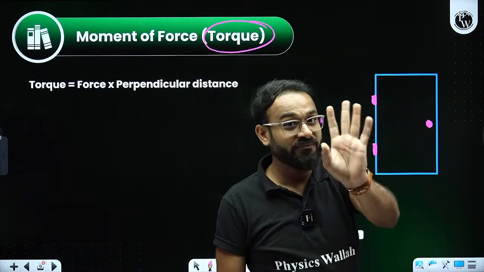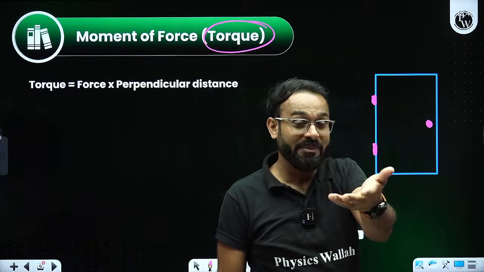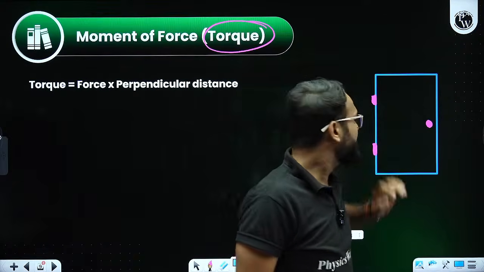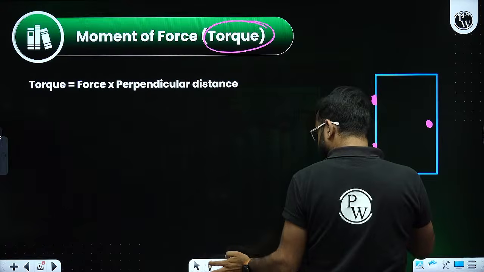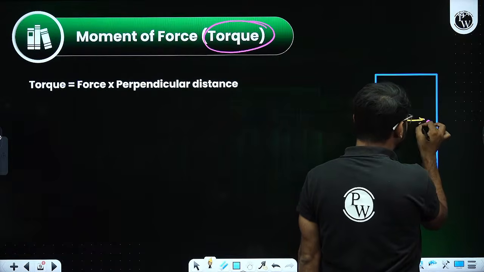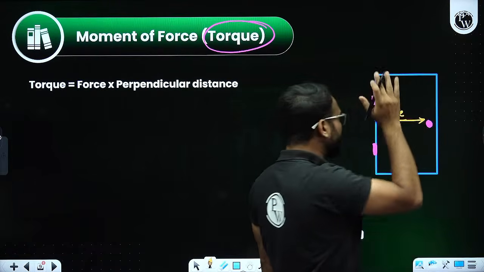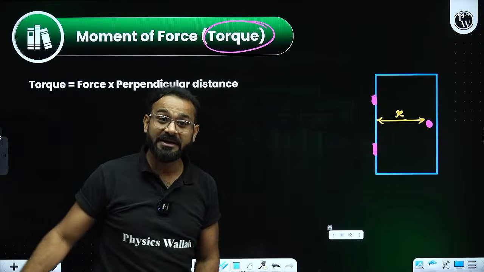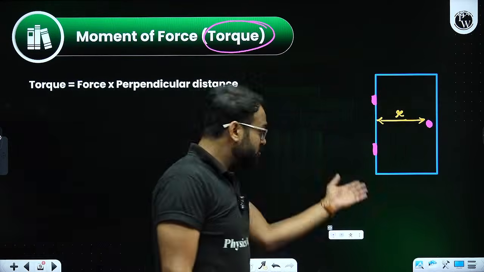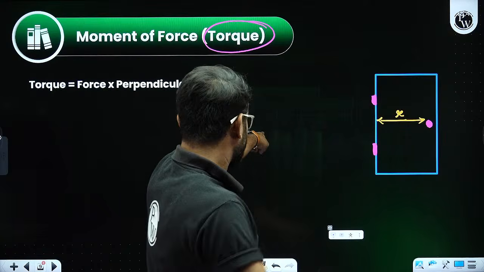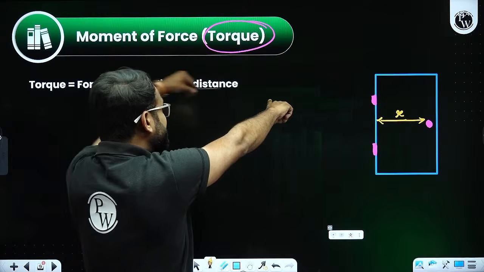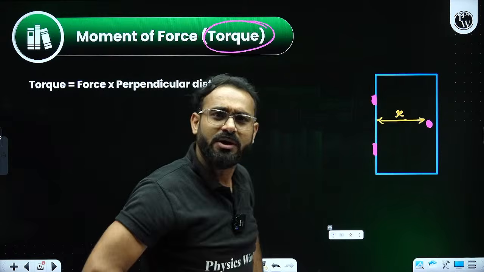This is how you apply force to open the gate. And this is the distance from the fixed position. I am naming it R. R is the perpendicular distance. So the force is provided in this direction and this is the distance. They are perpendicular to each other.